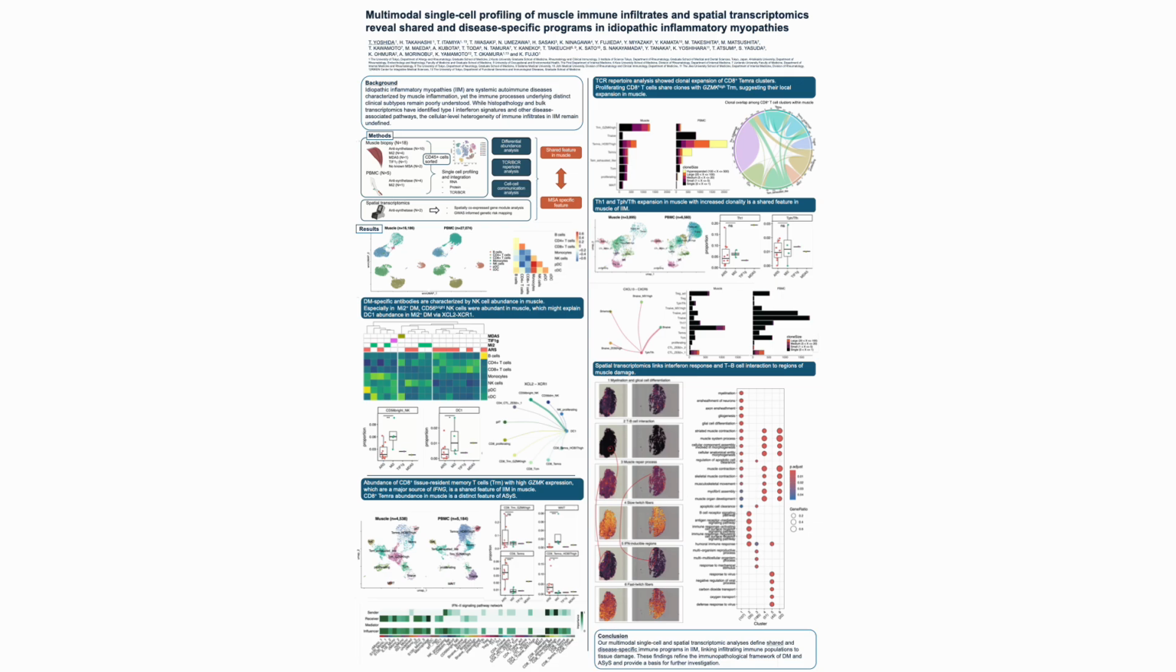Finally, using spatial transcriptomics, we examined how these immune processes relate to tissue pathology. We identified spatial gene modules corresponding to interferon responses, T-B cell interaction, and muscle repair processes. Notably, regions enriched for T cells and B cells overlapped with interferon-inducible areas and regions of muscle damage, indicating that immune activation and interferon signaling converge at sites of tissue injury.